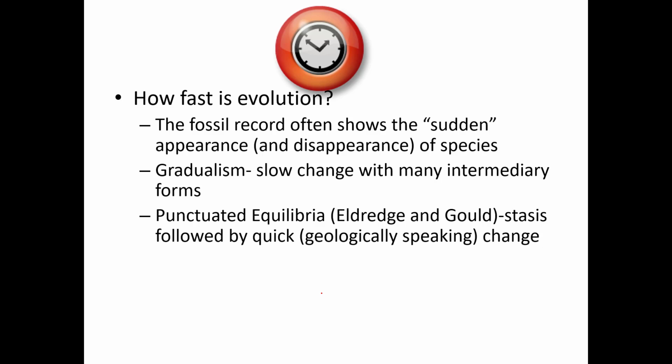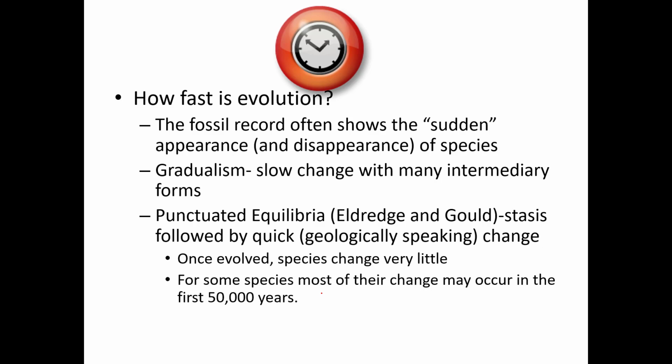But the other model, called punctuated equilibria, or sometimes punctuated equilibrium, proposed by Eldredge and Gould, they think that organisms, once they evolve, stay the same for a long, long time and then evolve quickly into new species. And that's called punctuated equilibrium. And so once a species evolves, they don't change much, and then they accumulate changes very rapidly. And likely not very many of those have a chance to be fossilized because they're not around for long. And so in the fossil record, they appear to evolve very rapidly with very few transitional forms.